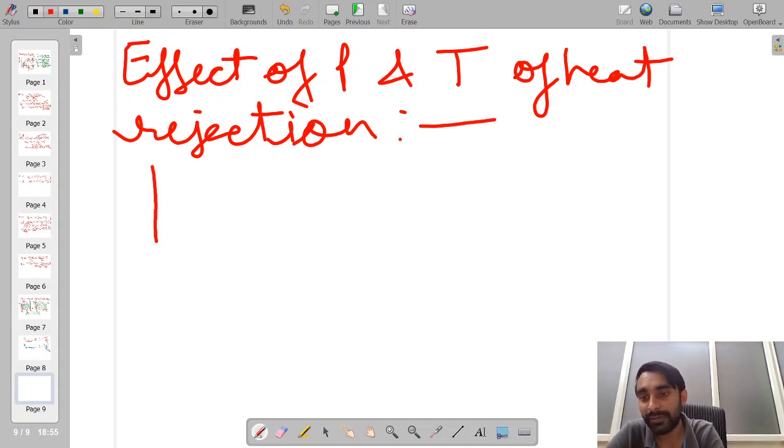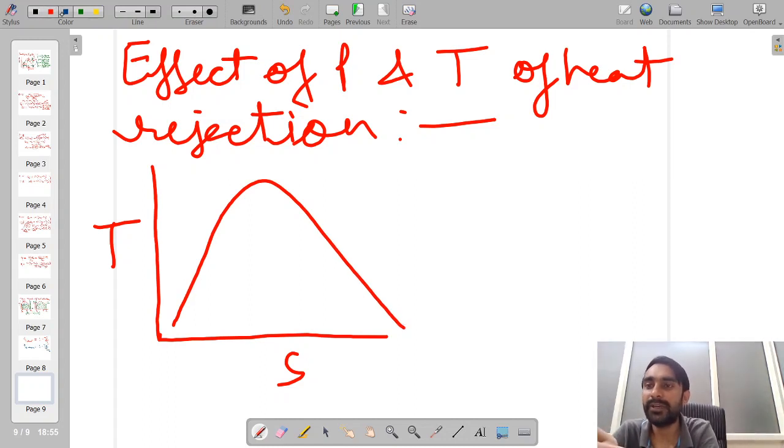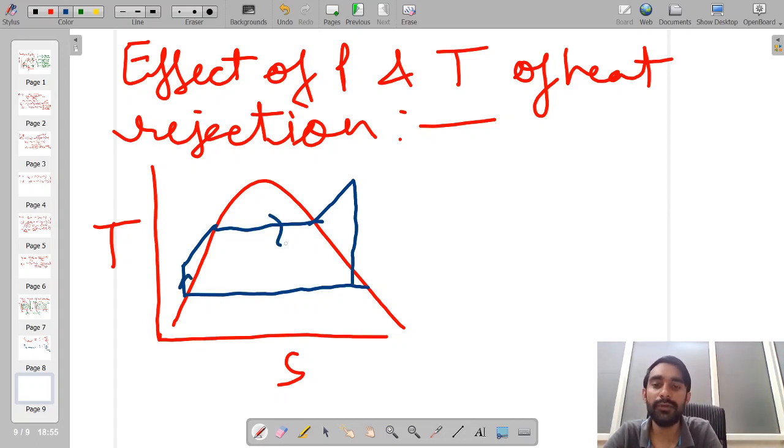So this is our original cycle, which I am drawing with the help of blue colored lines: 1, 2, 3 and 4.